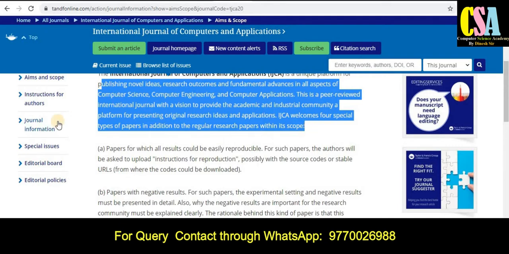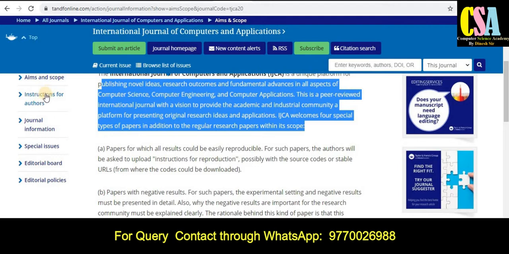particular journal. And the instructions for authors, so here you will find the guidelines about research paper or research article preparation. How will we prepare our research paper, which guidelines we have to follow, so all the things you will get here.